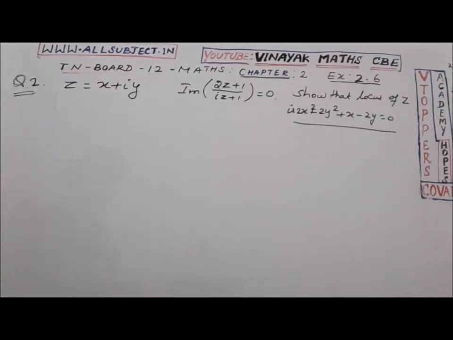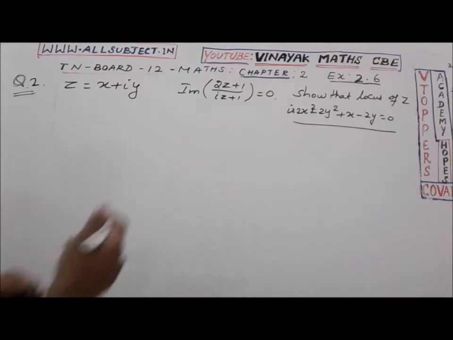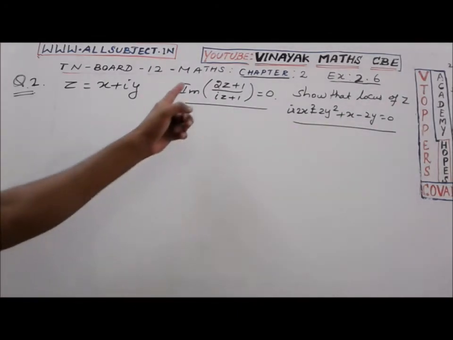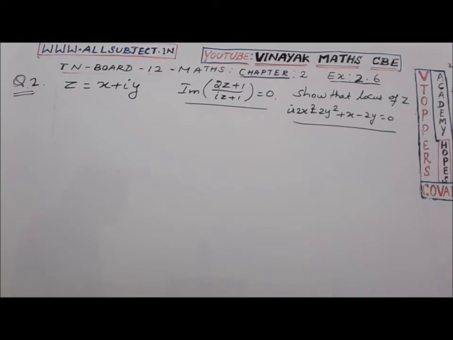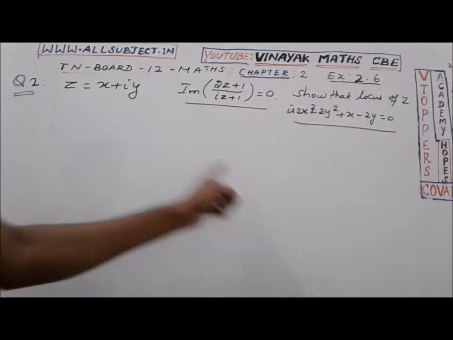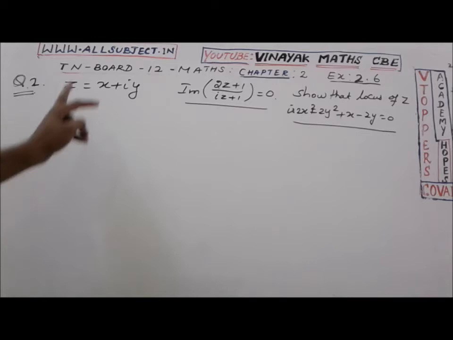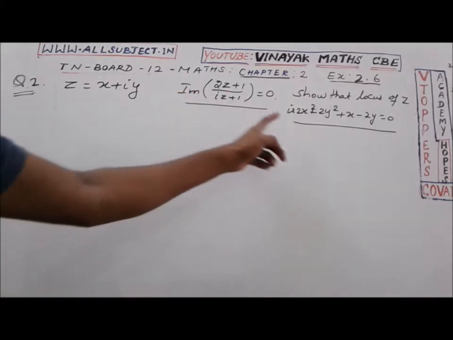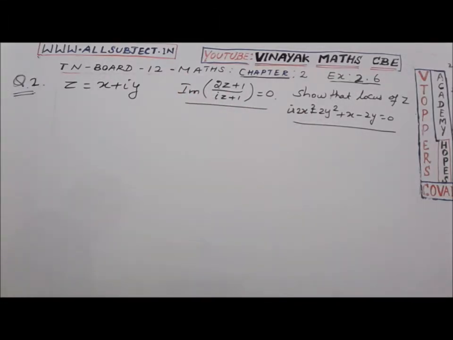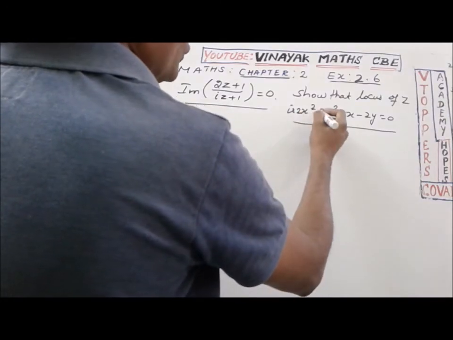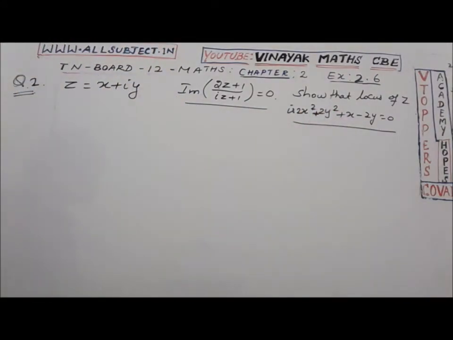Question number 2, exercise 2.6. If z equals x plus iy is a complex number such that the imaginary part of (2z plus 1) by (iz plus 1) equals 0, show that the locus of z is 2x square plus 2y square plus x minus 2y equal to 0. We should prove this result.